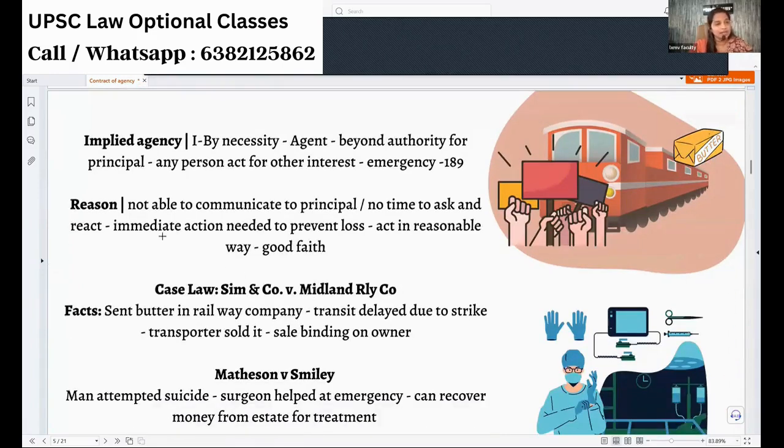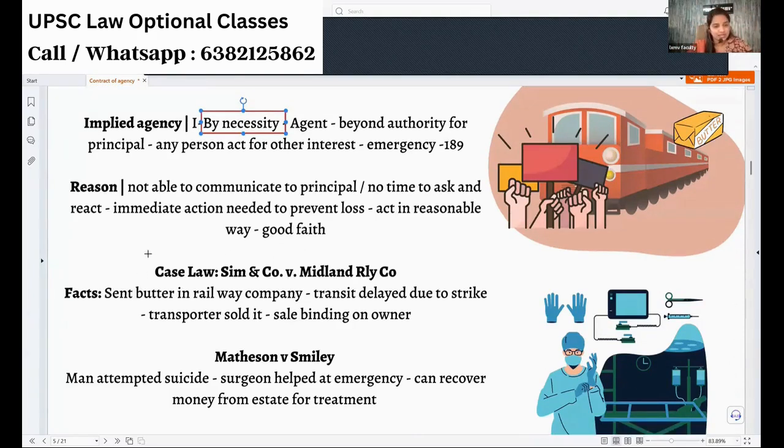Now, coming to another type of agency, agency created by necessity. It is not that I am saying so; the situation is making you do something. Let me tell you this case law. There will be kgs and kgs of butter transported through railways.